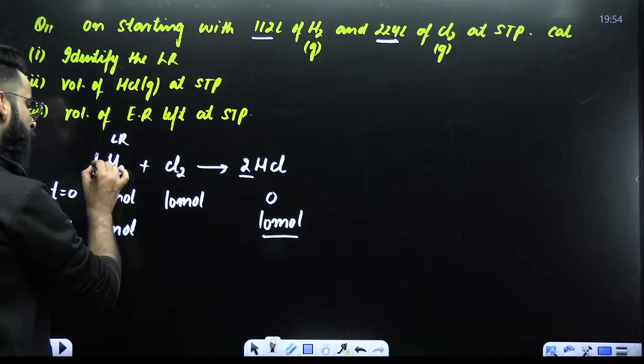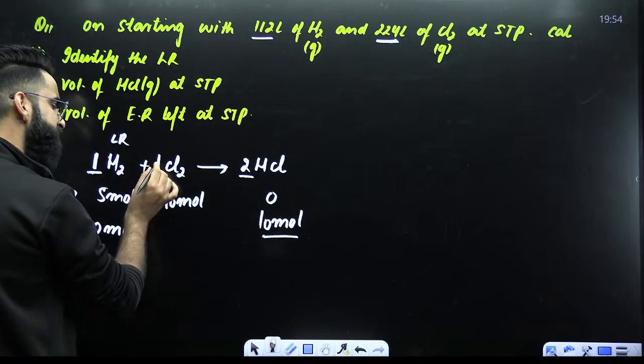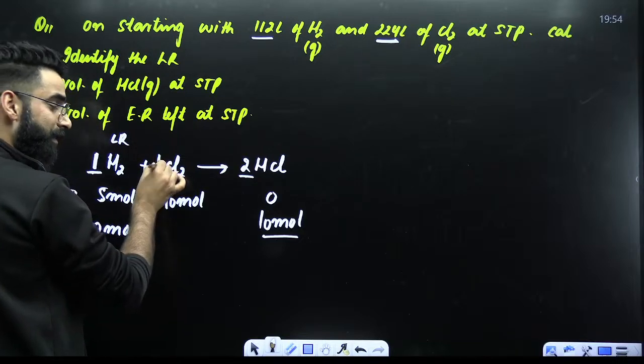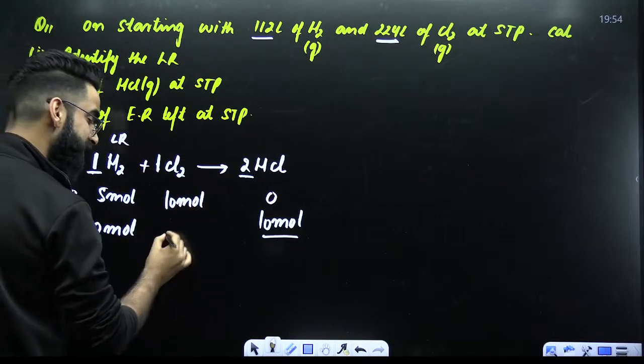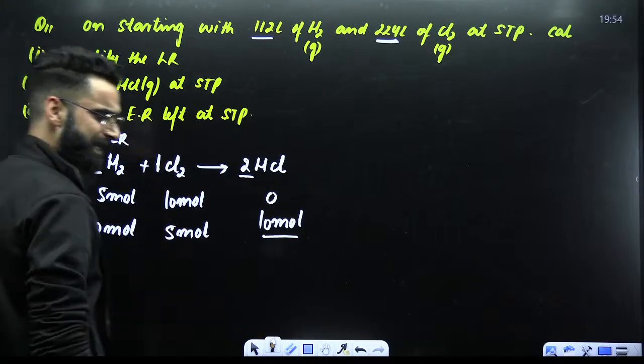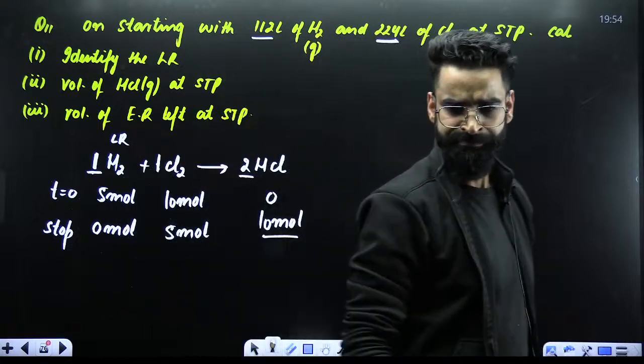Now, 1 mole of limiting reagent reacts with 1 mole of Cl2. 5 moles of limiting reagent reacts with 5 moles of Cl2. I had taken 10. Out of 10, 5 are reacting. So I'll be left with 5 moles. 10 minus 5 is 5. So 5 moles of Cl2 will be left in the container as such.